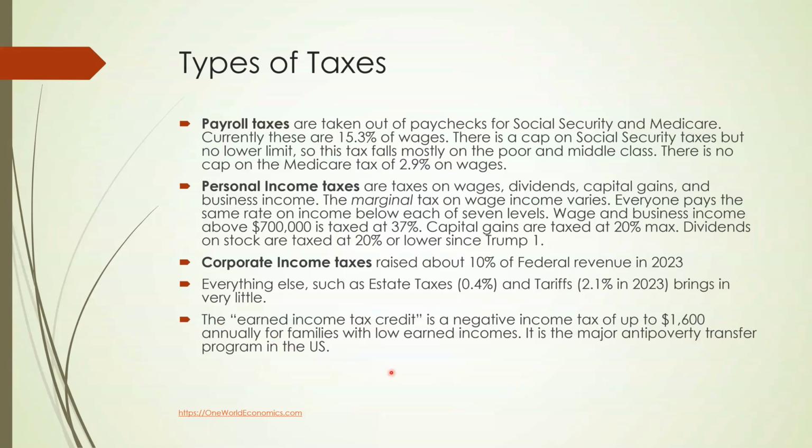The earned income tax credit is a negative income tax of up to $1,600 annually for families with low earned income. It is the major anti-poverty transfer program in the United States. The earned income tax credit was enacted under Ford in the 1970s and expanded under Reagan.